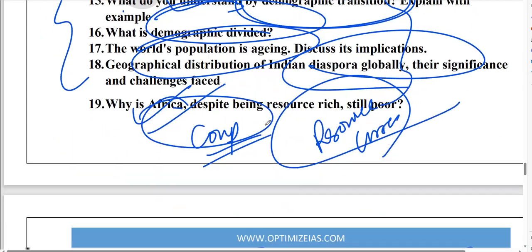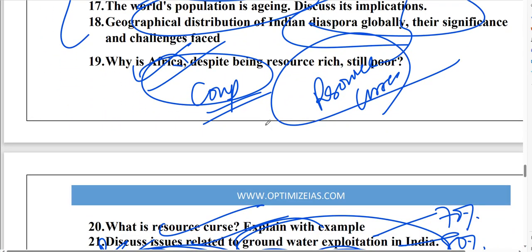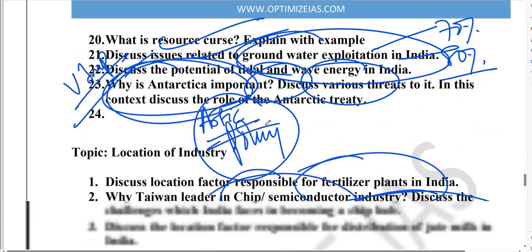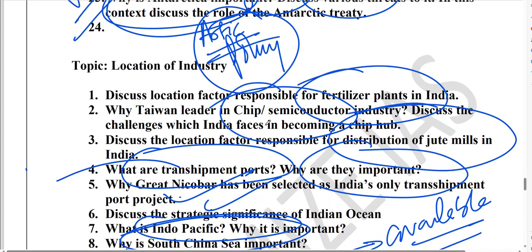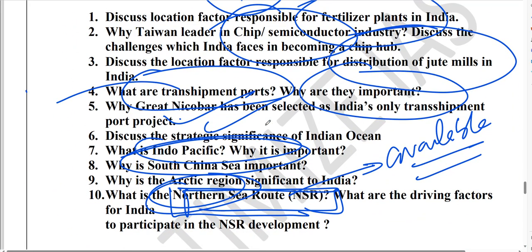Then population, again I repeat, very important. Population, demographic transition, demographic dividend, and Africa, the resource curse of Africa, and the Arctic region. As far as industry is concerned, please prepare the fertilizer industry and the semiconductor industry, and prepare the transshipment ports and the northern sea routes.